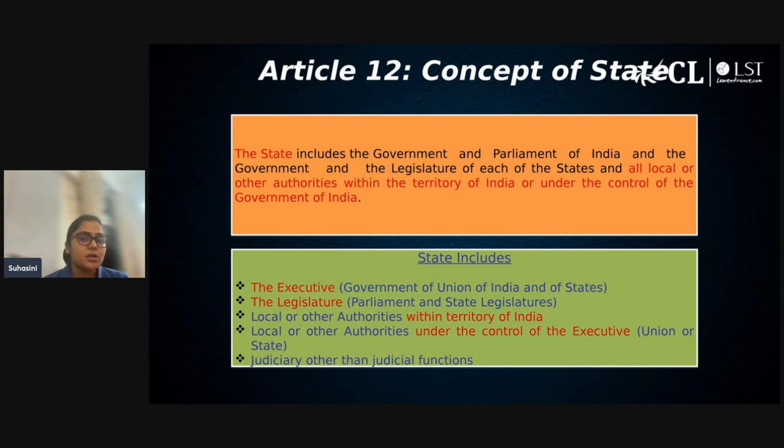So the term "other authorities" is not defined in the Constitution per se, but through judicial interpretation, courts have determined that if any authority is working as an agency of the state, or as an instrumentality of a state, then it may fall within the definition of state.